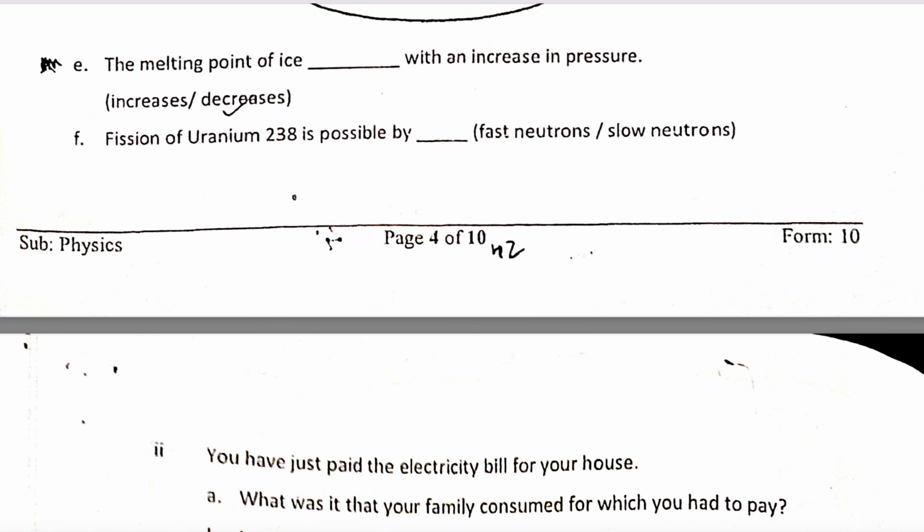Melting point of ice increases with temperature? No, decreases. Because the melting point is lower. If it is melting at 0 degrees C, it is going to melt at minus 10 degrees C. The moment you remove the pressure, it will become solid again. So it decreases.